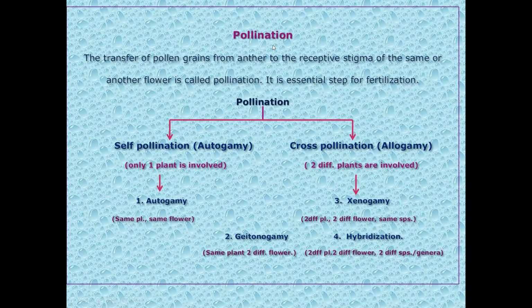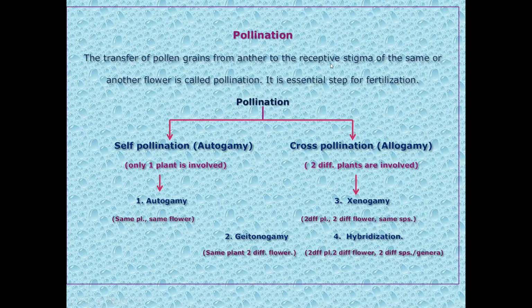Botanically, it is referred to as pollination. How can you define pollination? Transfer of pollen grains from anther to the receptive stigma of the same or another flower is called pollination.